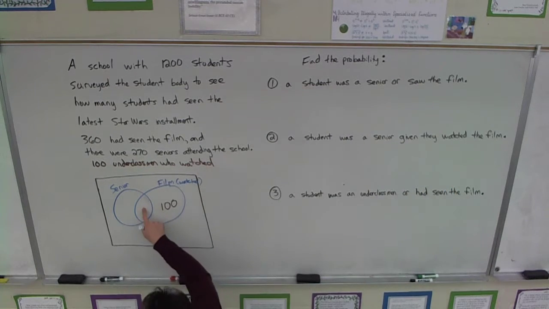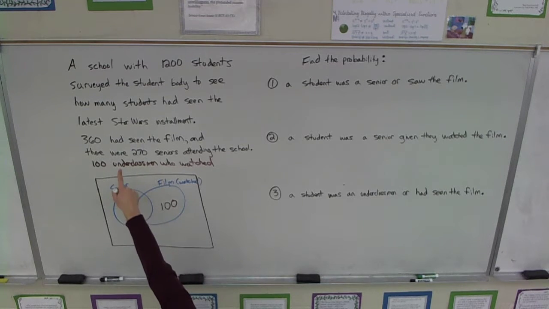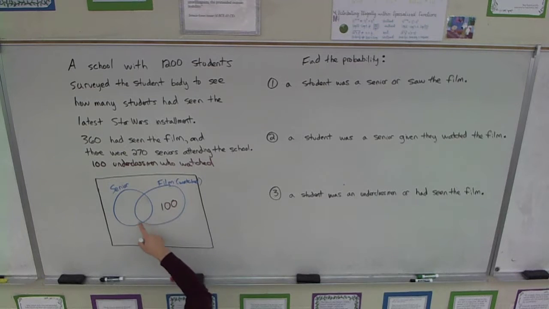So how many people are in the middle then? 360 or 260. 360 had seen the film, so this is total 360. So if that's 100, what's left? 260. And if I know that, how many other seniors are there?